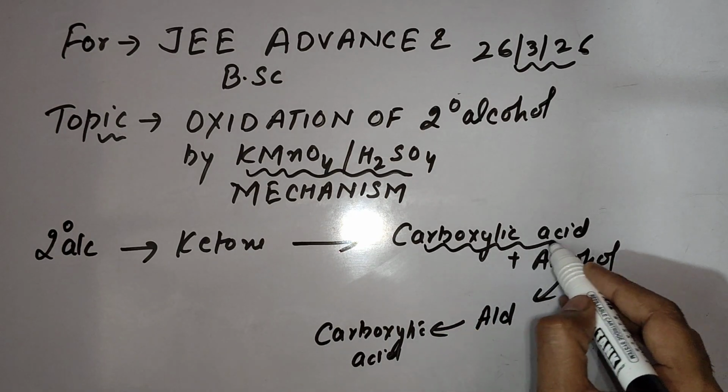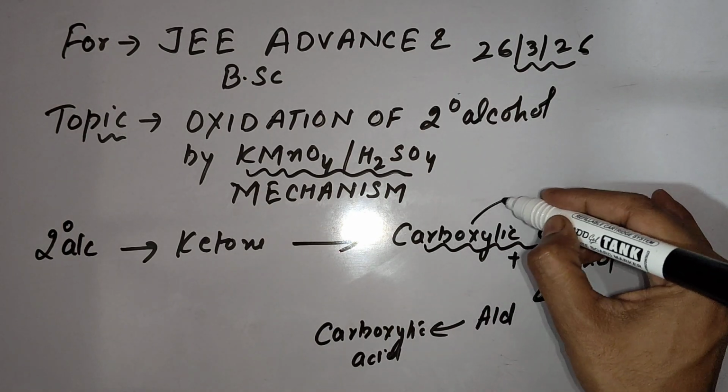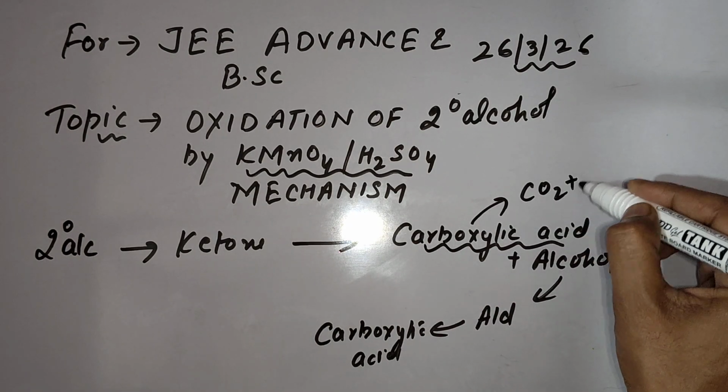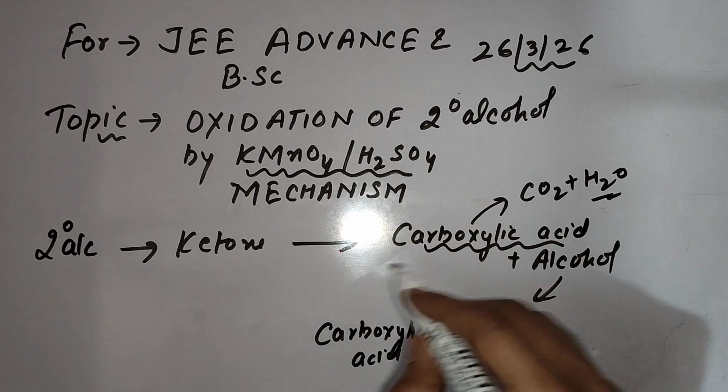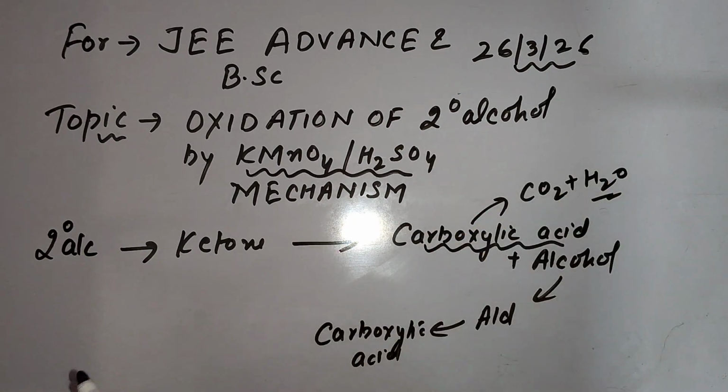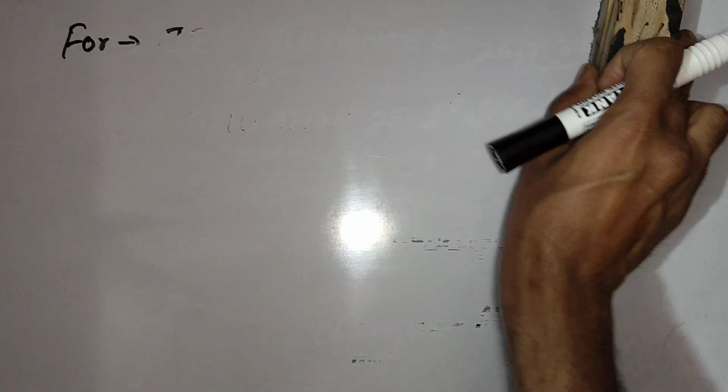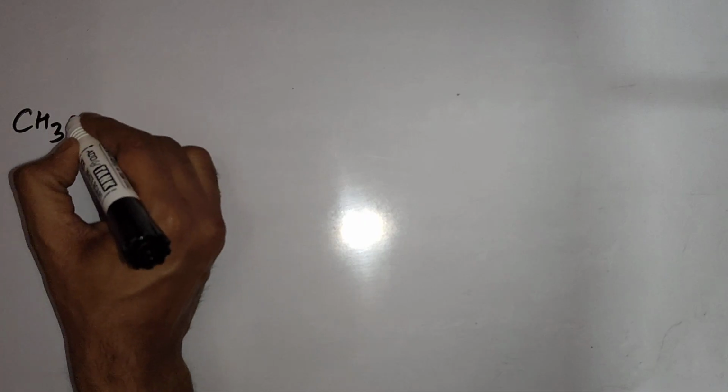If this carboxylic acid contains one carbon, it will be oxidized to CO2 plus H2O. In yesterday's video, I told you. But if more than one carbon is there, further oxidation of the carboxylic acid will not happen. Now let's understand its mechanism. For that, I am using a 2-degree alcohol.